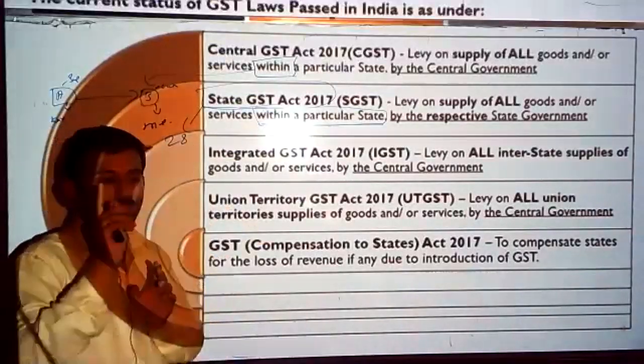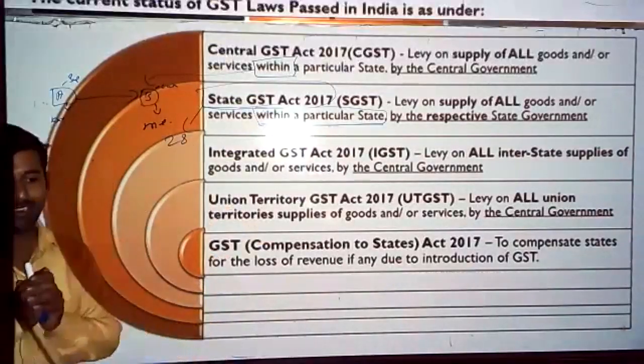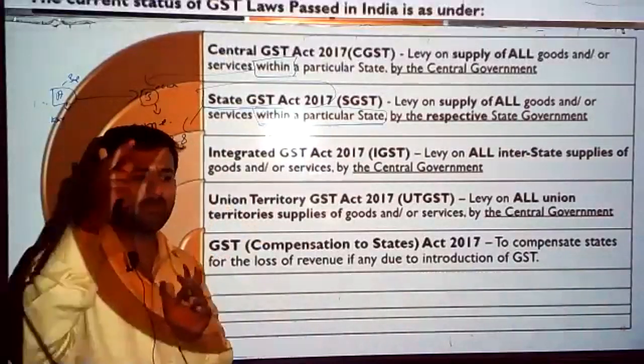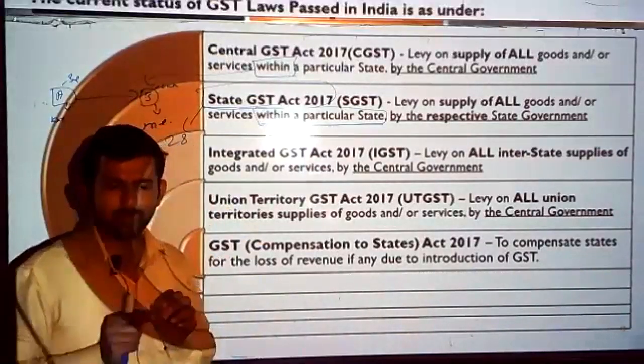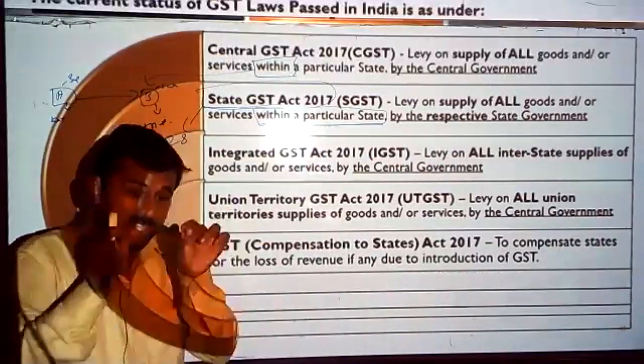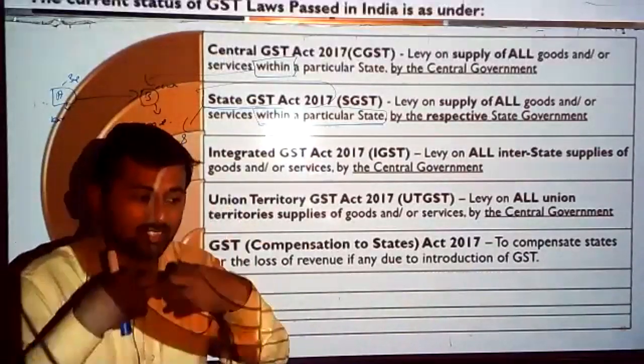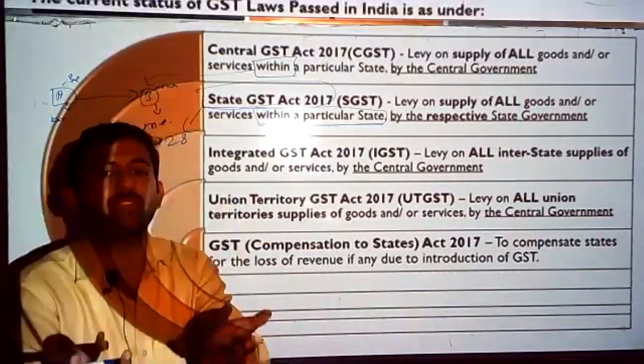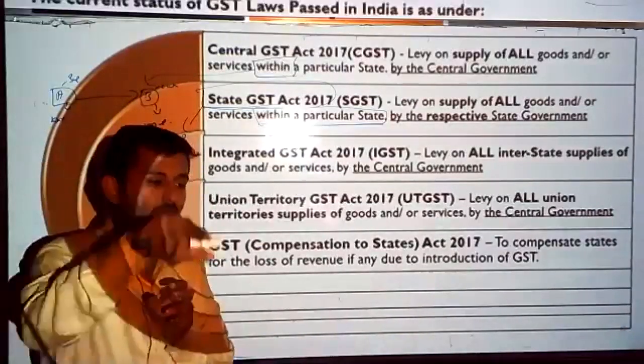Now you need to remember one of the basic features of the GST law is that it is a destination based consumption tax. Destination based consumption tax means in which state goods or services are being consumed, that state has to get the revenue. That state should get the revenue.